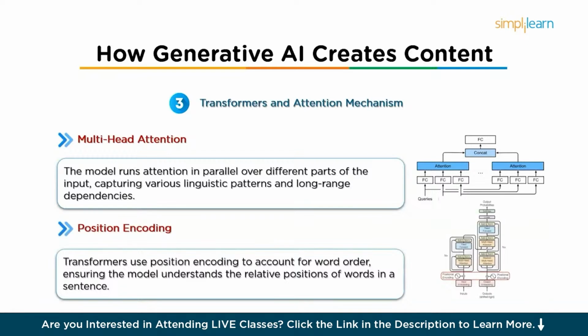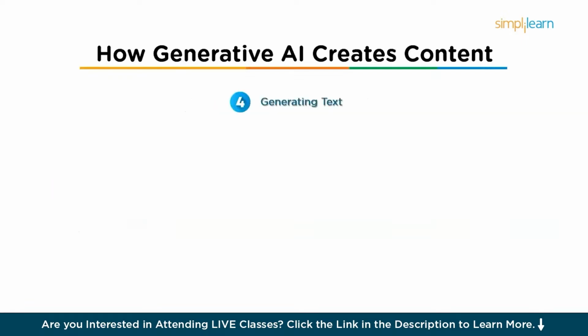And then there is positional encoding. Unlike traditional sequential models like RNNs, transformers don't process words in order, meaning they don't inherently capture the sequential nature of language. To account for word order, transformers use positional encoding, which adds information about the position of each word in the sequence. This ensures that the model understands the relative positions of words, which is crucial for tasks like generating coherent sentences.